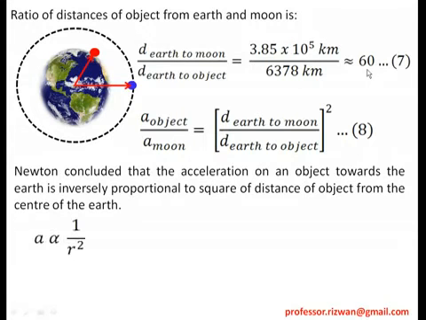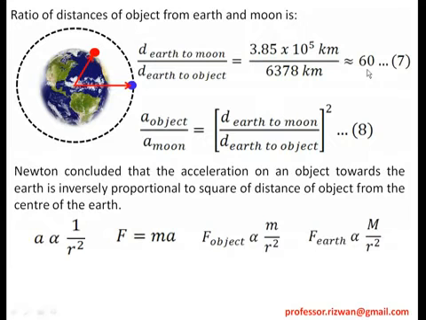Acceleration is inversely proportional to the distance between two objects. Acceleration is 1 upon r square. Now if I multiply it with another formula which we know, Newton's second law, F is equal to ma, and substitute, what I will get is the gravitational force on the object, F is m upon r square. So a similar force is there from the earth on the object. This is object to earth. Now what about earth to object? Earth to object, a similar force is there, and that force is F is equal to m upon r square.